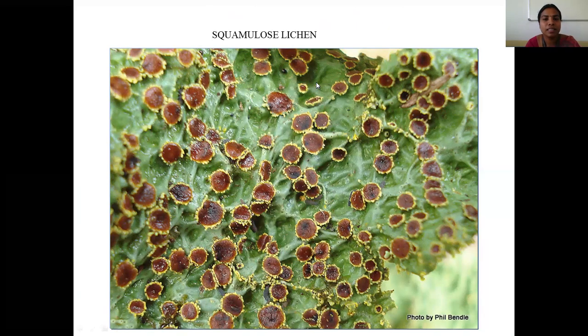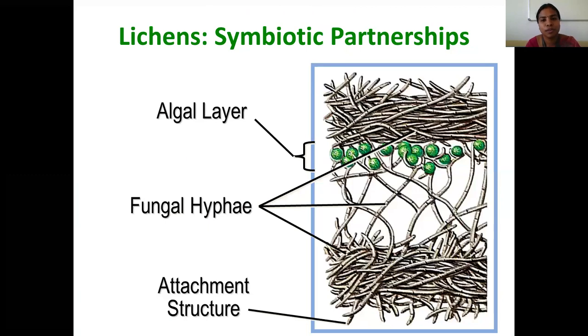And let me show the structure, how the association looks. Here it has three layers. The upper layer is the upper cortex and the lower layer is the lower cortex, which is made up of profusely branched fungal hyphae. In between is a region called the medulla, where the algal partner is trapped by the fungal hyphae. This is how the lichen symbiotic partnership looks in section.